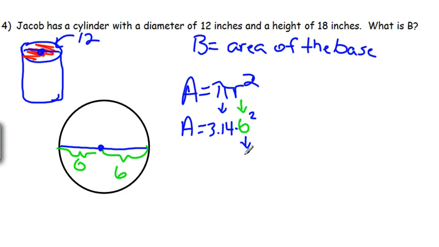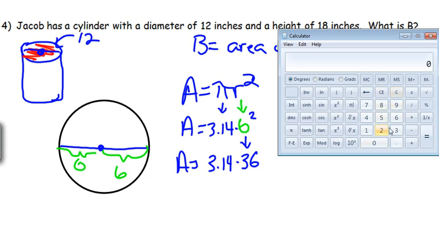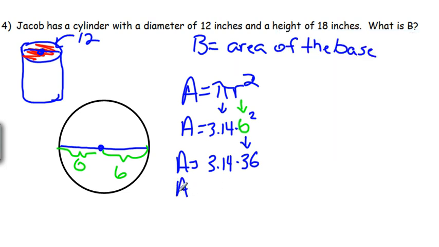6 squared, which is 6 times 6 is 36, times 3.14. And if we work that out by hand, it would take a while. So let's do it with the calculator. And that gives us 113.04. So we get area is 113.04. Our unit is inches. Since it's area, it's inches squared.